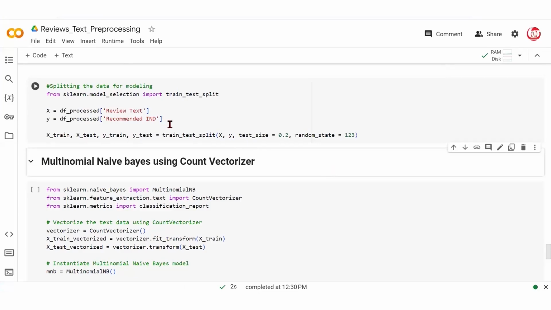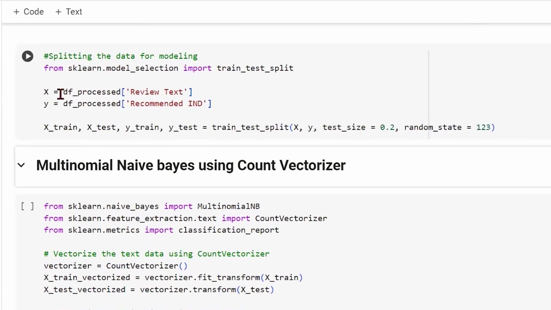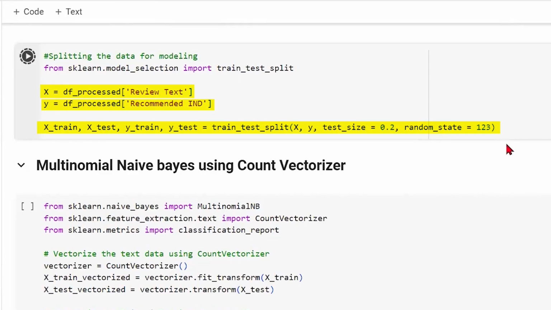All right, so now we are at the modeling stage, and we are going to do the usual stuff, which is that we're going to separate the X and Y variables. X, in our case, would be just the review text column. Of course, we could have taken other features like age and ratings and other categorical features as well. But for this example, we chose to work only on the review text feature as the predictor, and the Y variable, of course, is very clear. So we are doing the train test split, parking about 20% of the data as test, and the remaining data, of course, would be a part of the train. So let's run this. This gives the split.